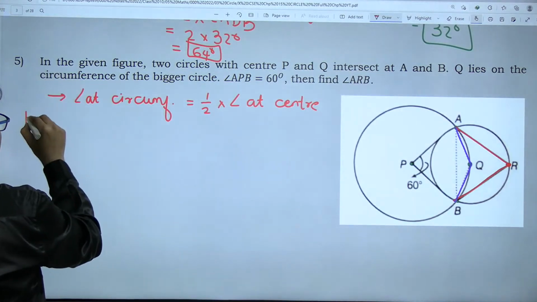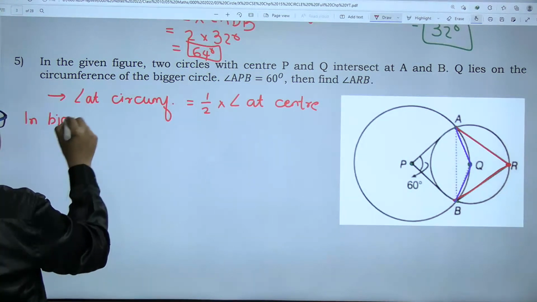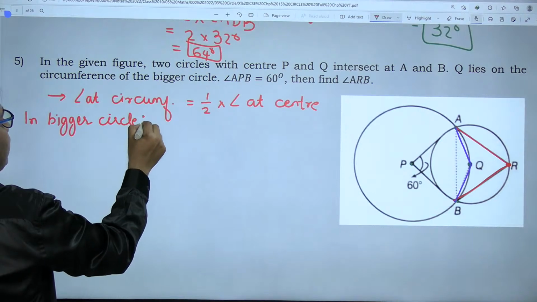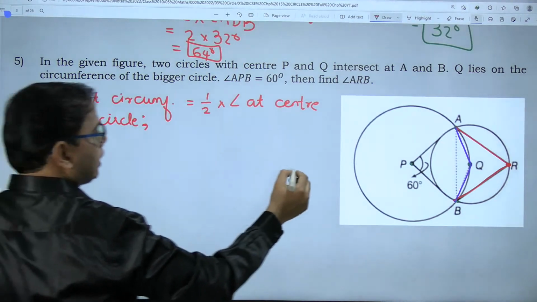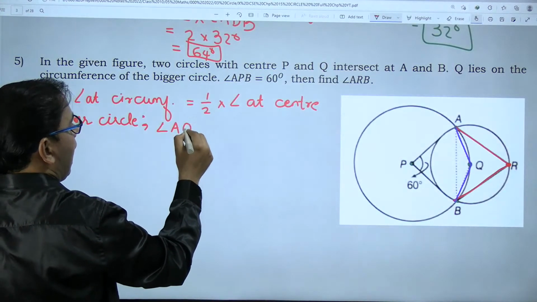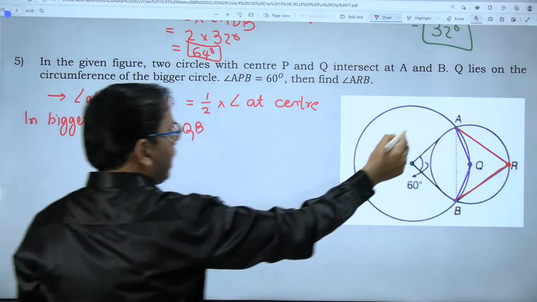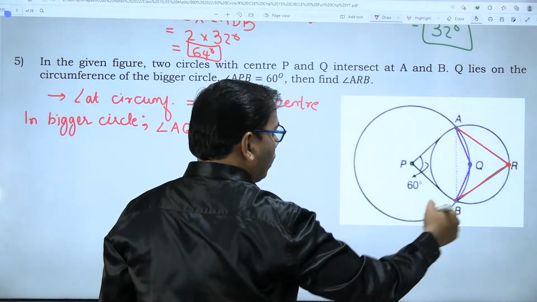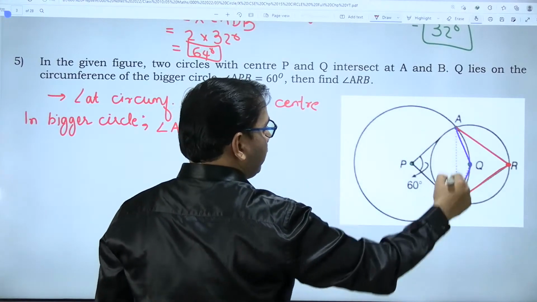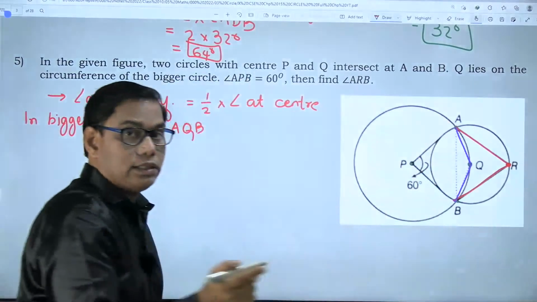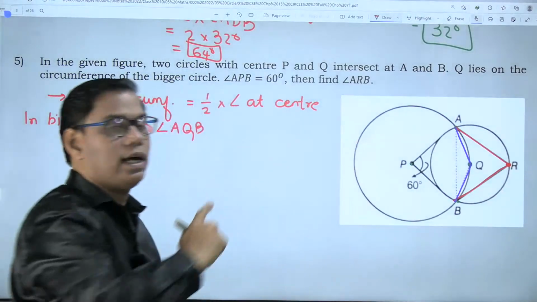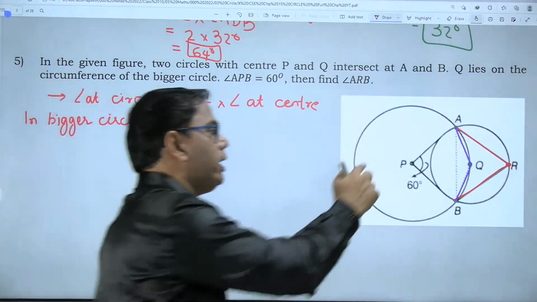Now concentrate on the bigger circle, not on the smaller circle. You can ignore the smaller circle for the time being. In the bigger circle, the inscribed angle is angle AQB, isn't it? Its vertex is on the bigger circle, so angle AQB is an angle on the circumference if you are taking the bigger circle. But if you are considering the smaller circle, then the same angle AQB is a central angle.